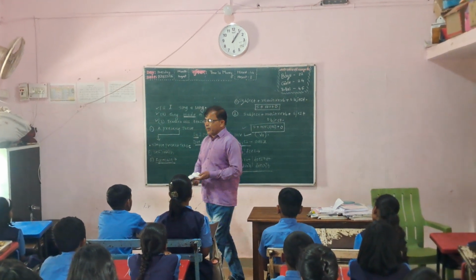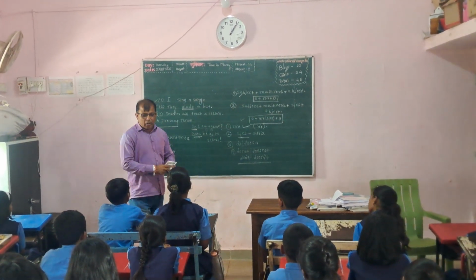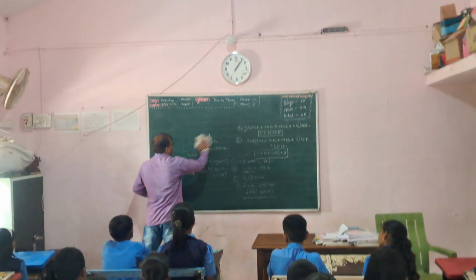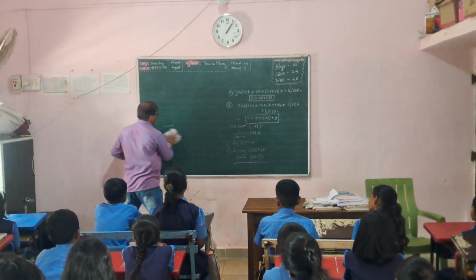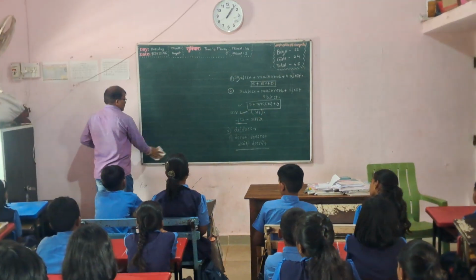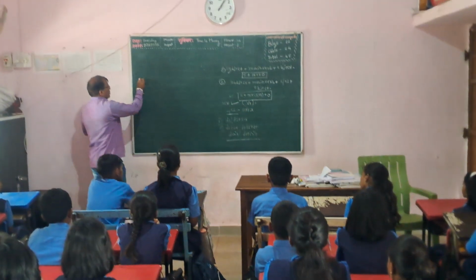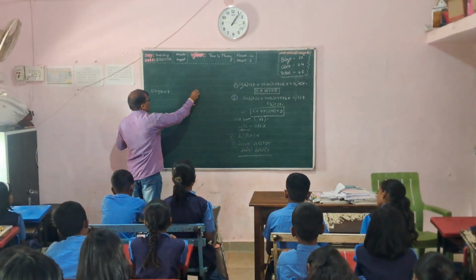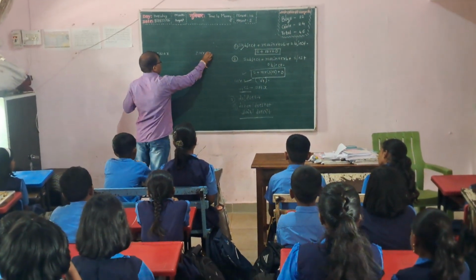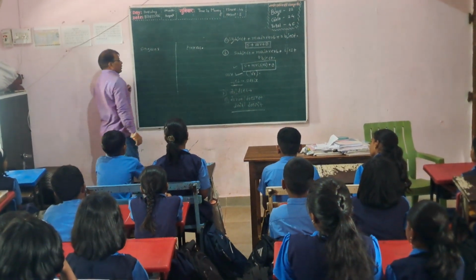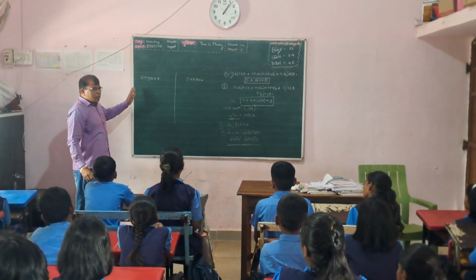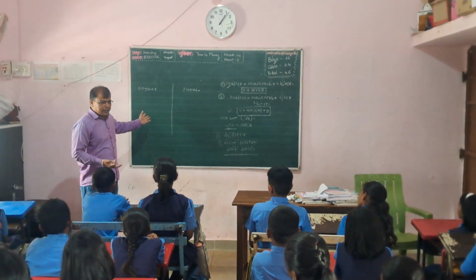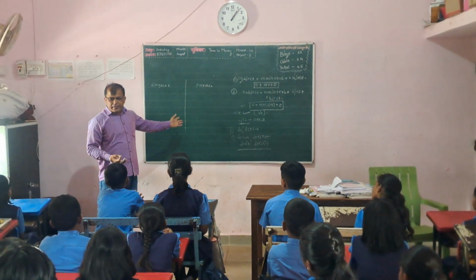In this next part, there is a singular form and plural form. Then see here, singular and here is a plural. Subject is very important in this tense pattern. You know the subject.